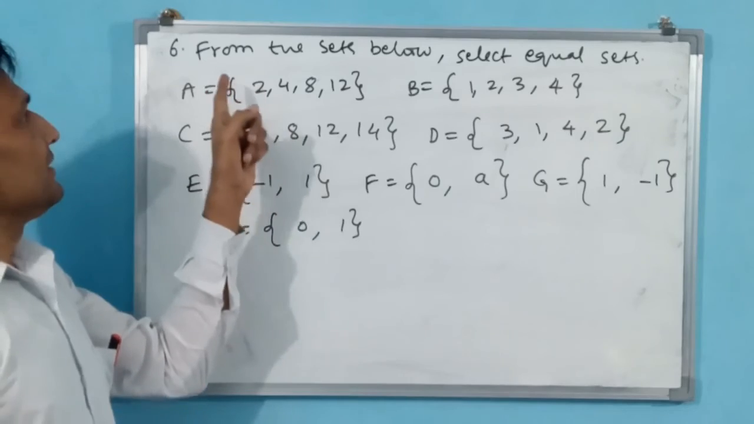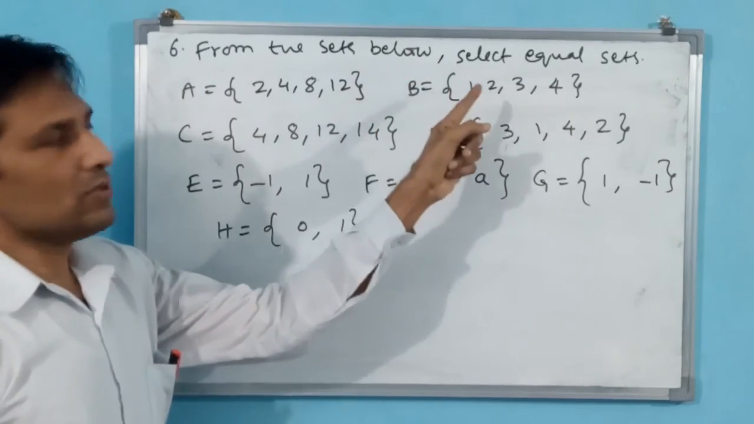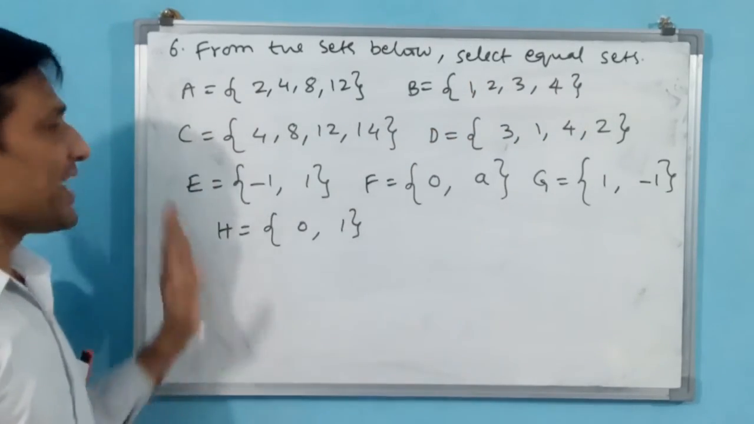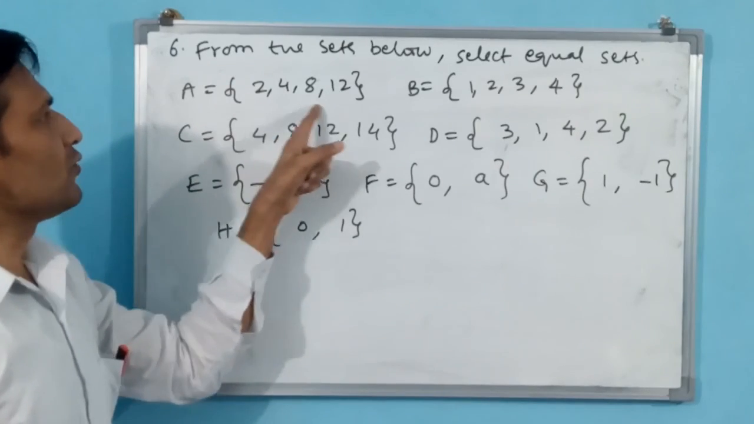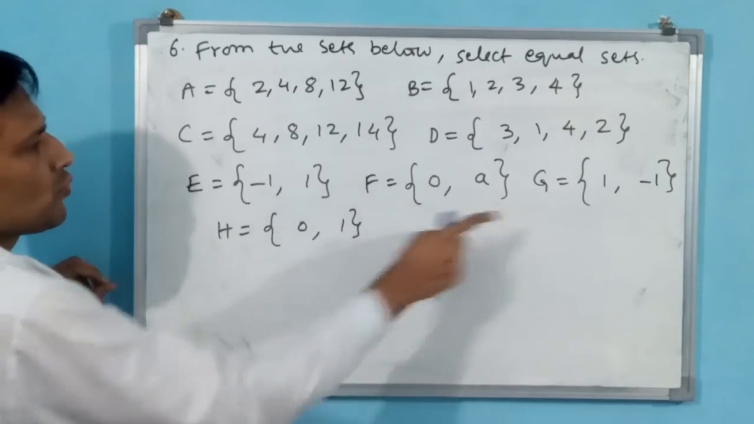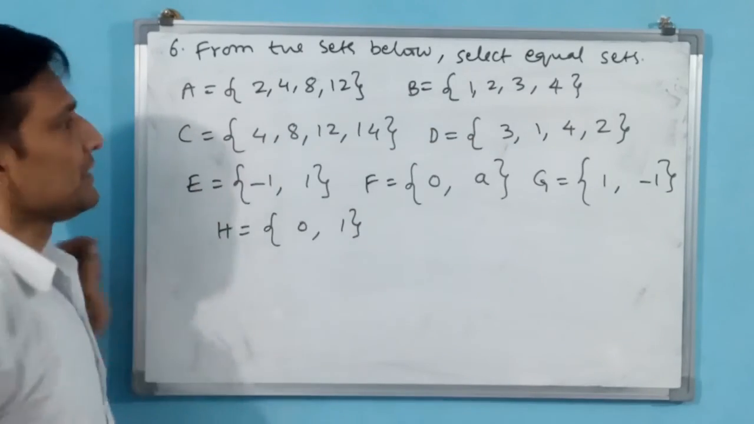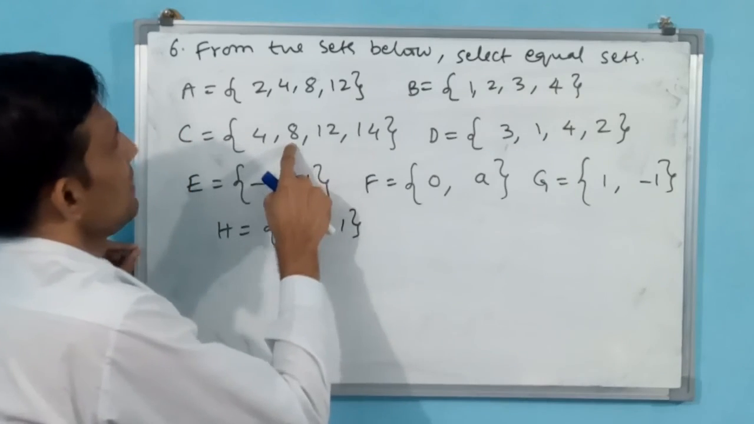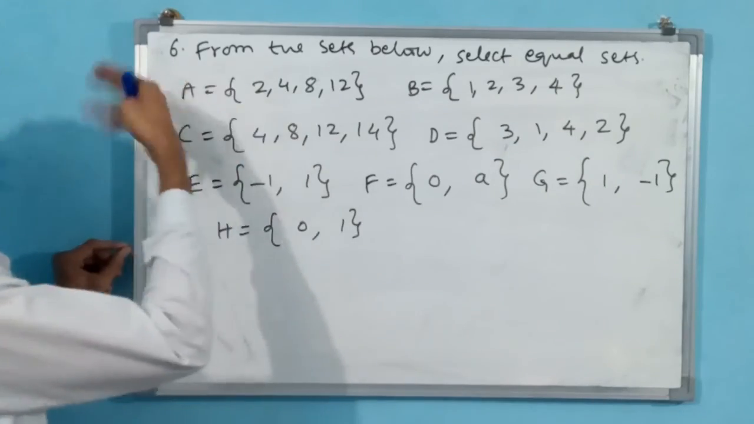See the sixth question. This is the last question in this exercise 1.2. From the sets below, select equal sets. Equal sets you have to select. Some 8 sets they have given: A, B, C, D, E, F, G, H. Okay, see, A is equal to {2, 4, 8, 12}, B is equal to {1, 2, 3, 4}. 4 elements are there in each. If you compare, 2, 4, 8, 12: 8 is there, but 2 is not there. Okay, you close the option for A.